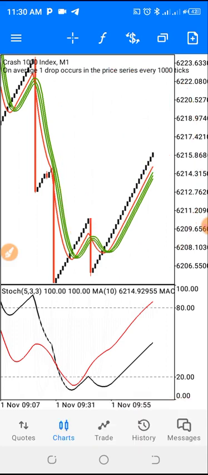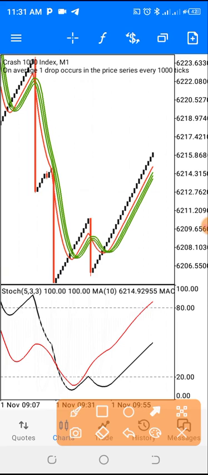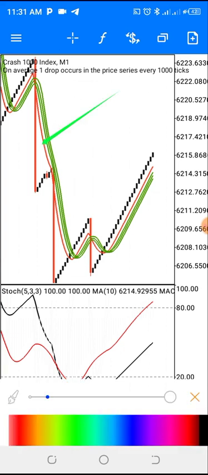Now the confirmation is that we have two lines here. The first one is my red moving average, and the second one is my green moving average, the green line here. Those are the two confirmations we'll be looking at on our main chart. And as for the indicator window, we also have two lines, this and this. Those are the two confirmations we'll be looking at.